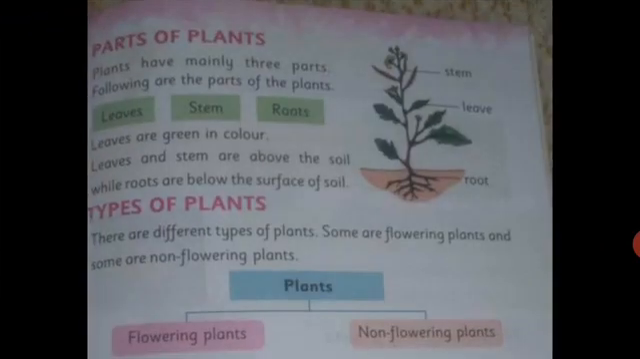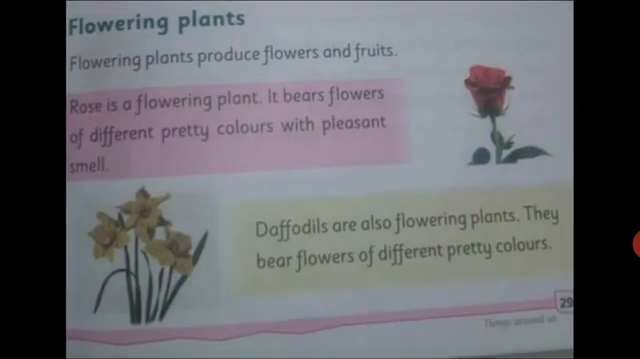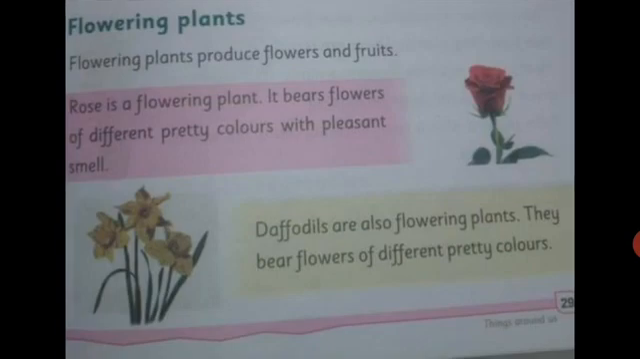Now, next we have types of plants. There are different types of plants. Some are flowering plants and some are non-flowering plants. As you can see over here, there are two types of plants. Number one is, all of you say with me, flowering plants, and number two is non-flowering plants. First of all, we will see what flowering plants are.